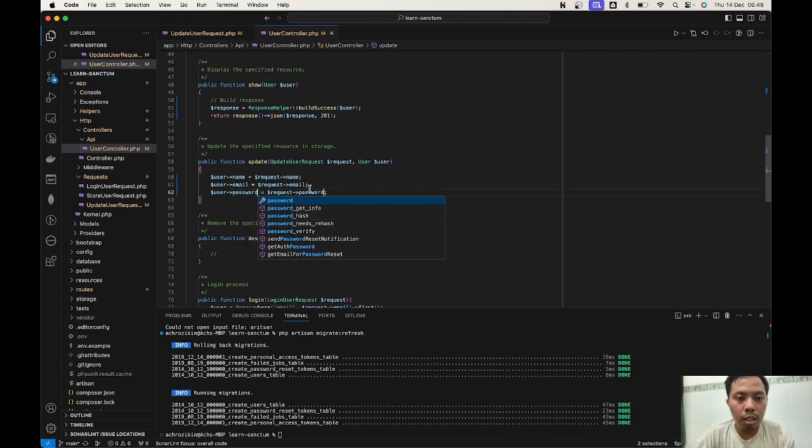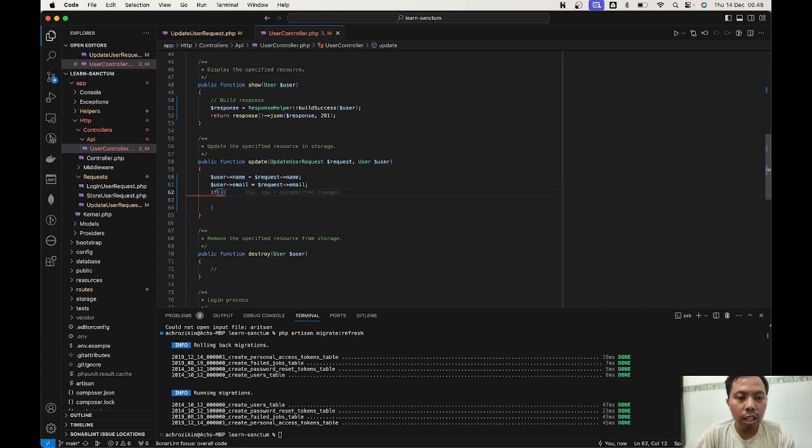But I don't think we're gonna change the password. We still need to check if it's empty or not. If request password not empty, we're gonna use the PHP function empty. It's gonna be more useful. If not empty, we're gonna change the password.